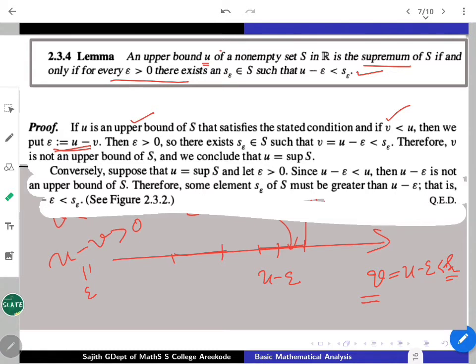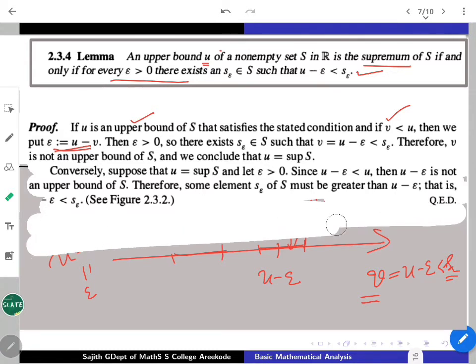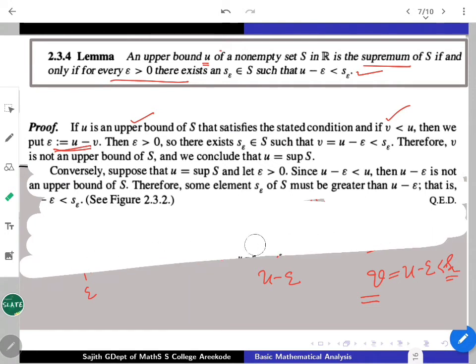How to prove that? That is also straightforward. Once you take u as the supremum of S, start with any epsilon greater than 0. Obviously u minus epsilon is strictly less than u, so u minus epsilon cannot be an upper bound. So the existence of some member must be there: some s from S must exist that is greater than u minus epsilon. Rewriting it, you get u minus epsilon is less than s epsilon.